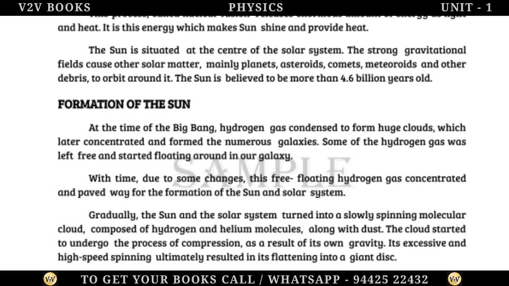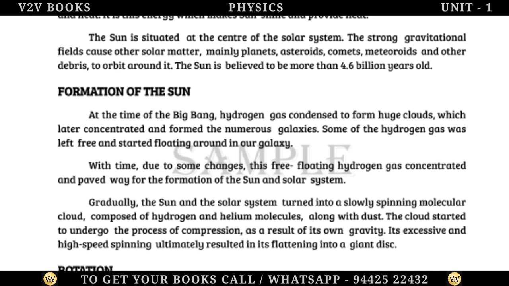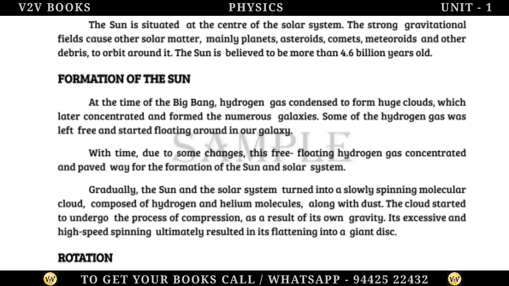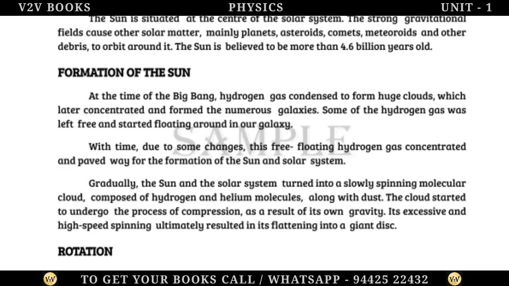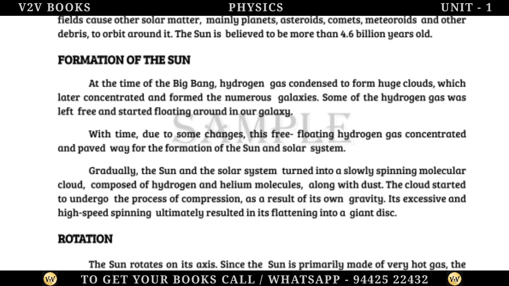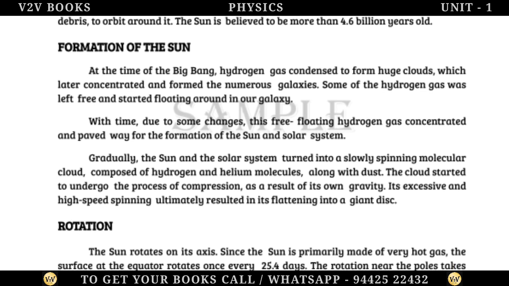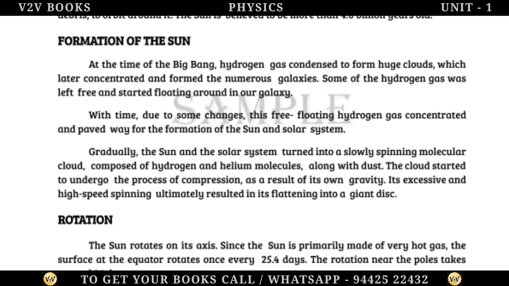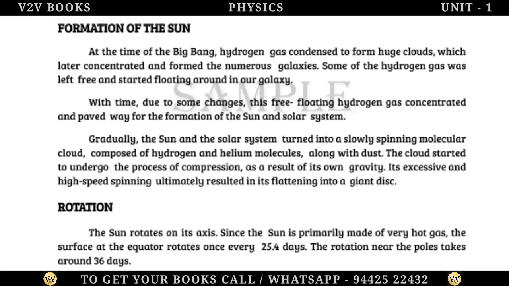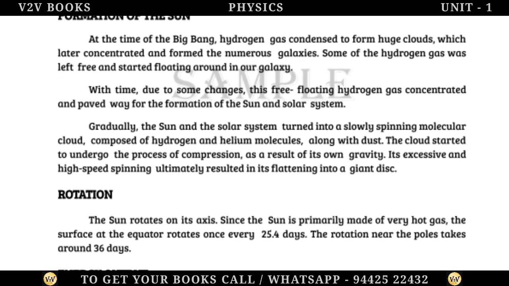At the time of the Big Bang, hydrogen gas condensed to form huge clouds, which later concentrated and formed the numerous galaxies. Some of the hydrogen gas was left free and started floating around in our galaxy. With time, due to some changes, this free-floating hydrogen gas concentrated and paved the way for the formation of the Sun and solar system. Gradually, the Sun and the solar system turned into a slowly spinning molecular cloud, composed of hydrogen and helium molecules, along with dust.